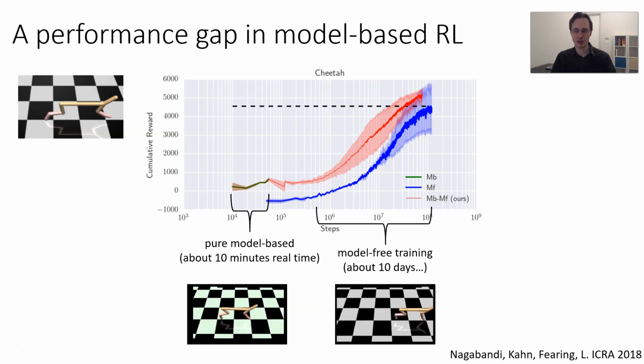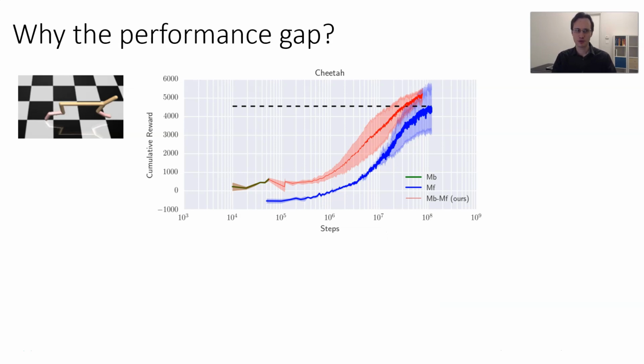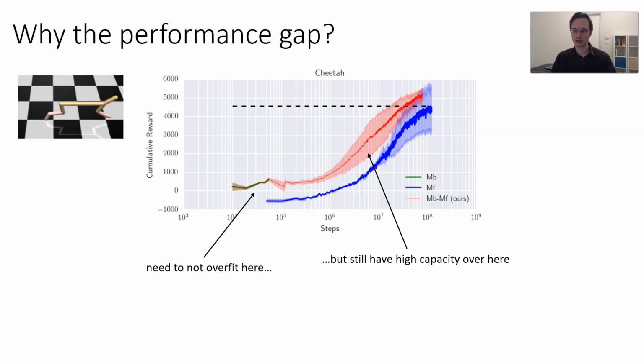Now, we were actually pretty happy with these results back in 2017 and 2018 because this was still much better than any previous deep model-based RL method. But there's clearly still a long way to go. So why is there this performance gap? Well, one of the reasons is that when you're learning from limited data sets, you need to have a model class that doesn't overfit over here when it has a very limited amount of data, but still has high enough capacity over here. If you start with high capacity right away, then you'll overfit catastrophically and fail. If you start with low capacity, you'll make progress, but then you'll plateau.